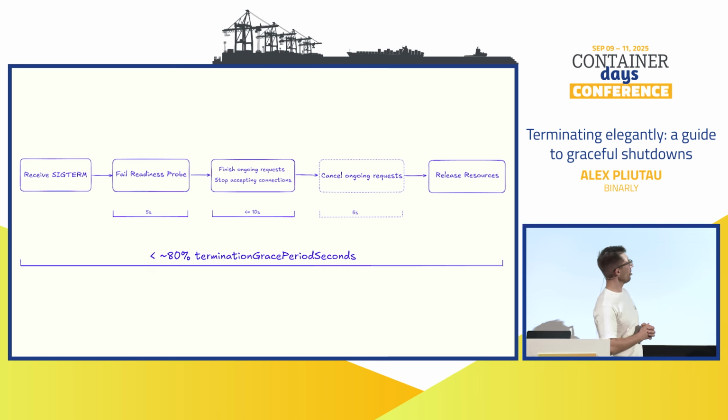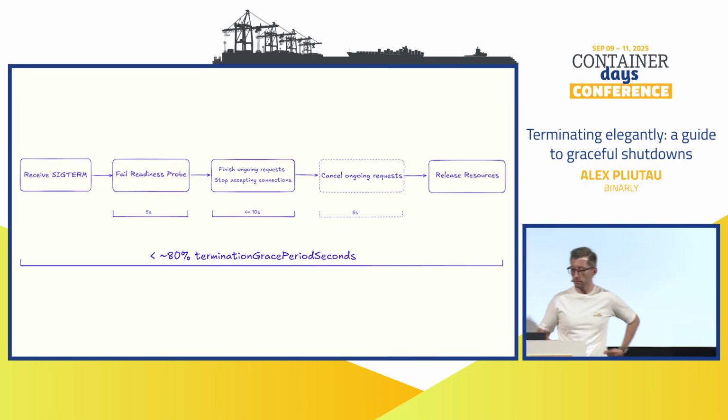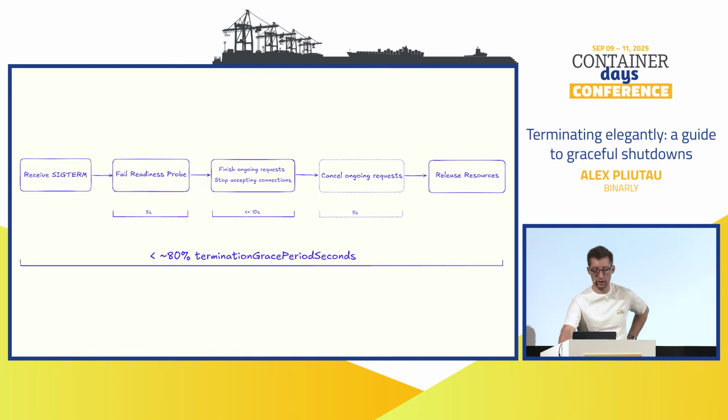And yeah, you may also ask, why does it take so long? So 5 seconds here, 10 seconds there, 5 seconds there. First of all, these numbers are just random, just default ones, though they actually work well for the default 30-second grace period seconds. But it could be controlled, right? So you know your applications better. Some parts can be removed, and these things can be modified.